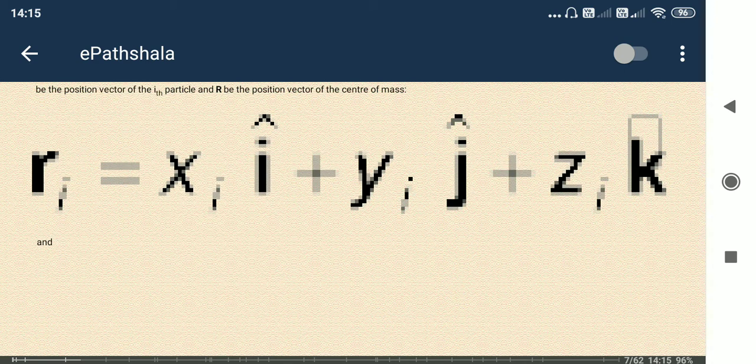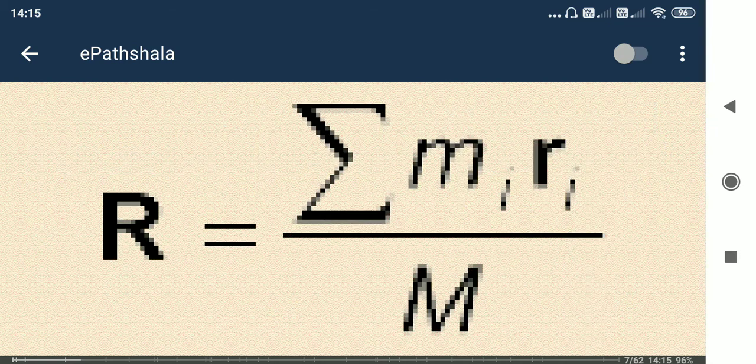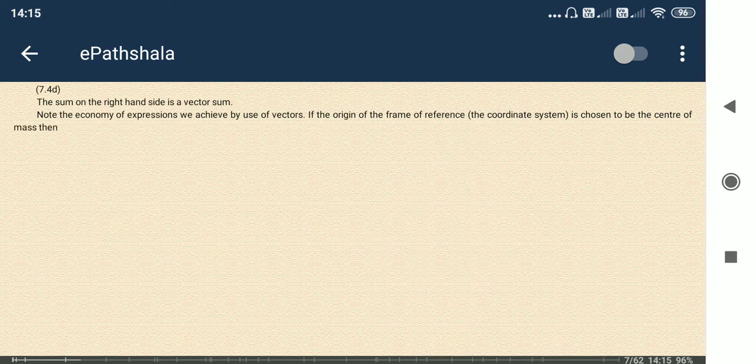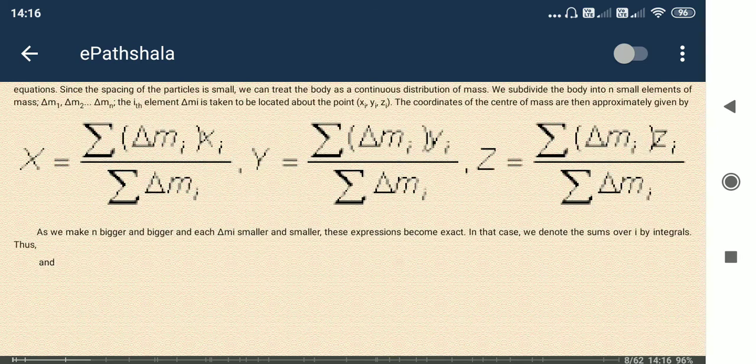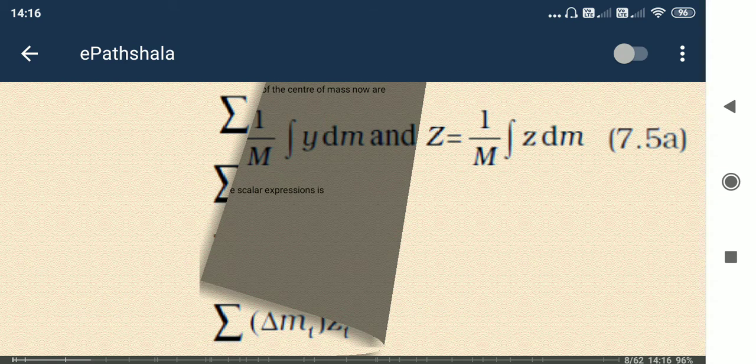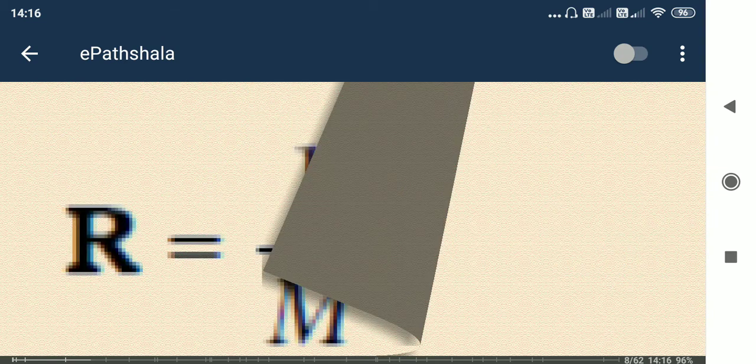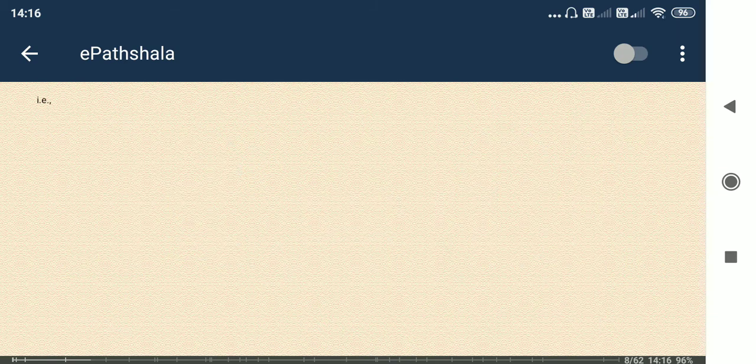So a specific distance is written as r. So the distance will be written with i cap. i cap means the unit vector towards the x direction, and the unit vector towards the y direction is j cap, and the unit vector towards the k direction is k cap. Okay, so this is from vectors. Actually, we'll discuss it in the vector chapter. Okay, done.